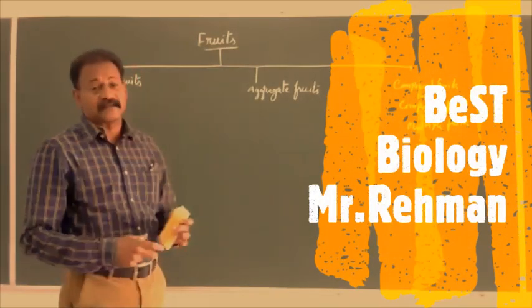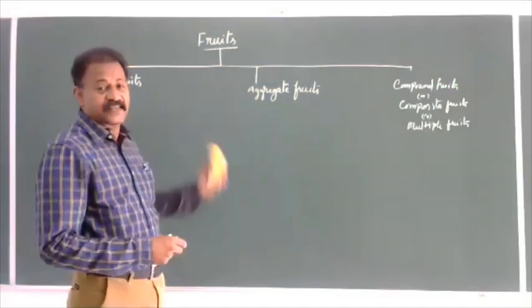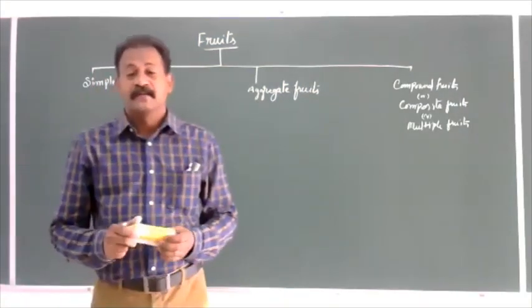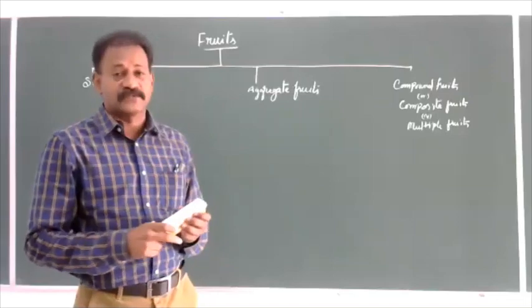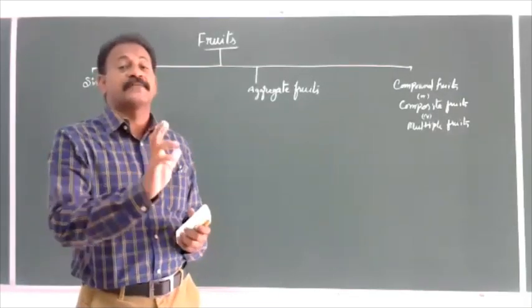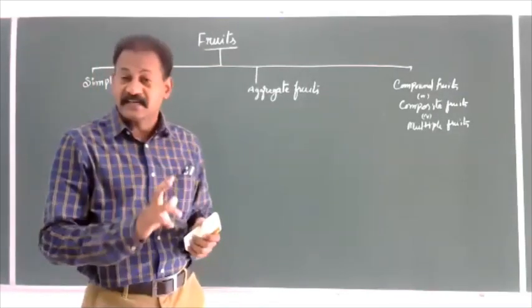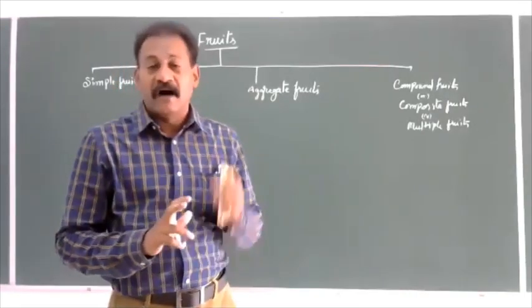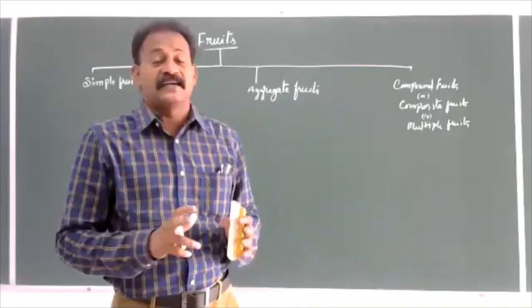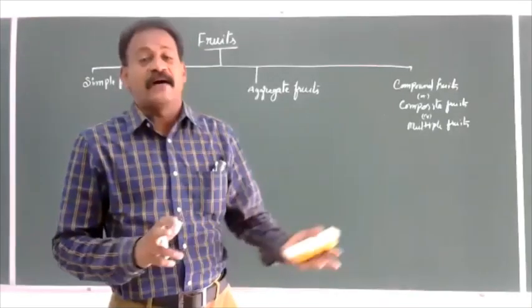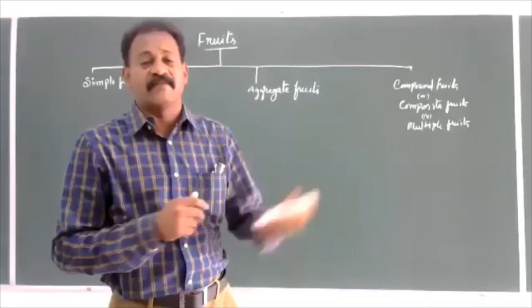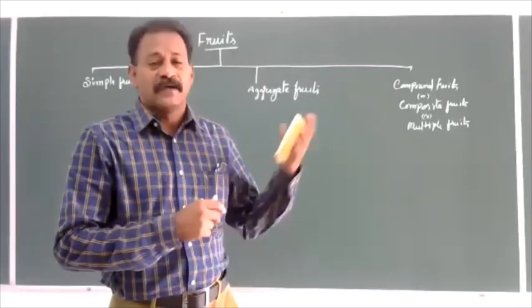As a continuity of the previous class. In the last class, we have seen how many types of fruits are there based upon their origin, whether they were originated directly from the ovary, or if they were originated from any other part of the flower along with the ovary. So we have considered them.